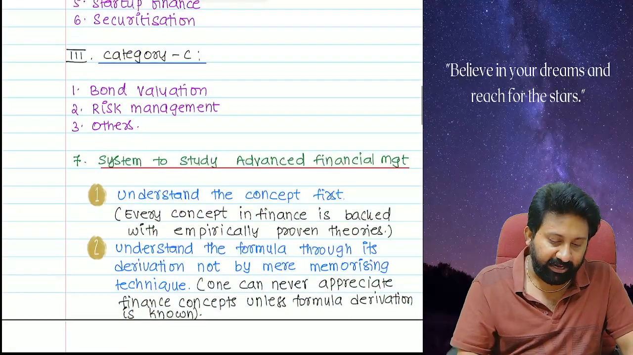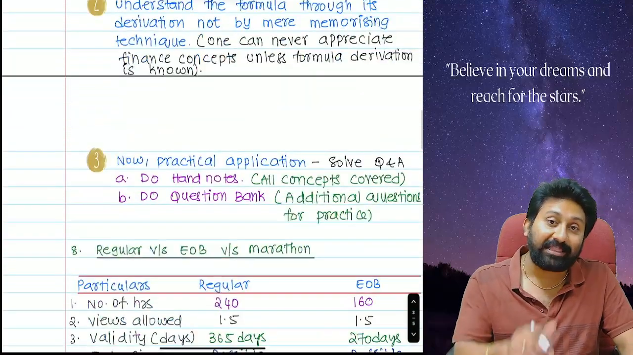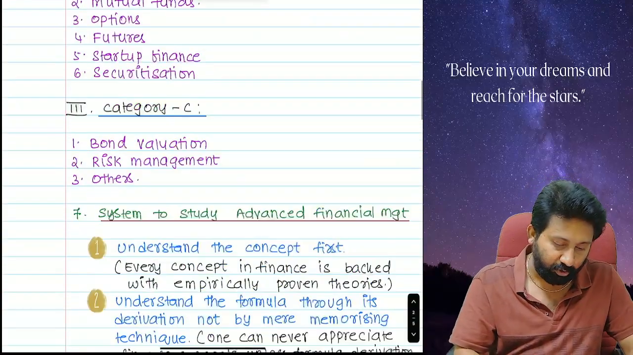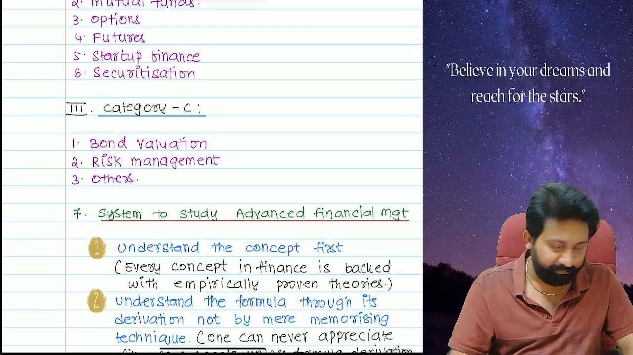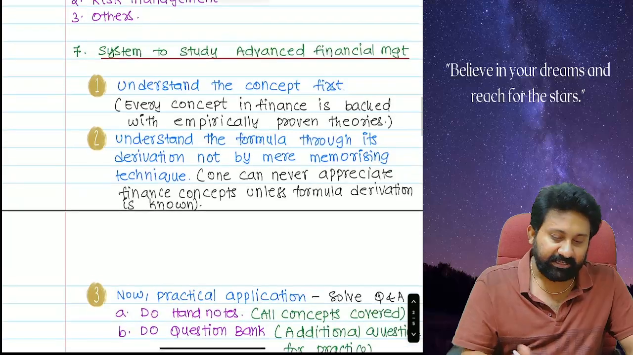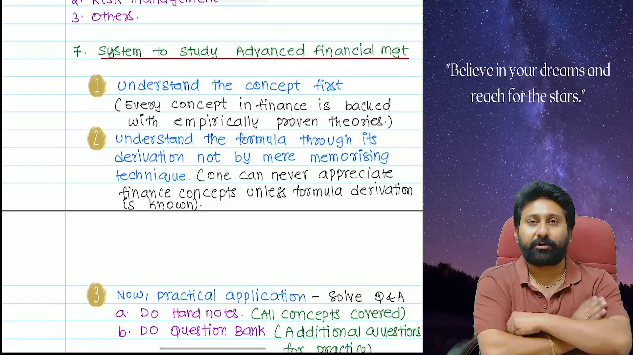Next, category C, bond valuation. Sir, you already kept that here. Other than that, money market instruments, those kinds of things, risk management and other small chapters in the syllabus. Next, the system to study advanced financial management. About this, I wanted to talk.